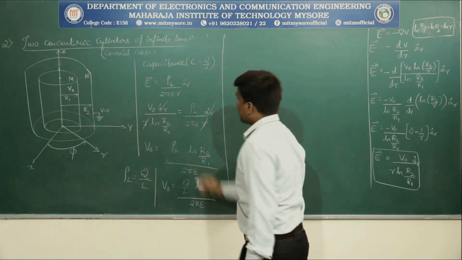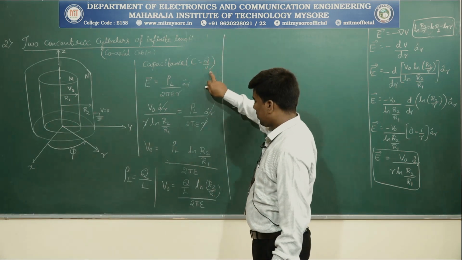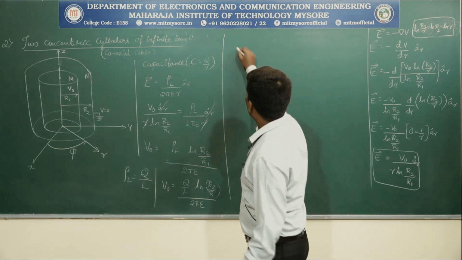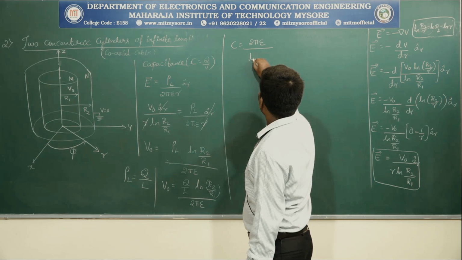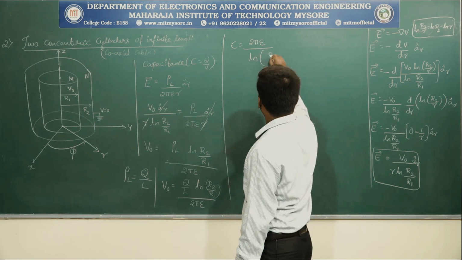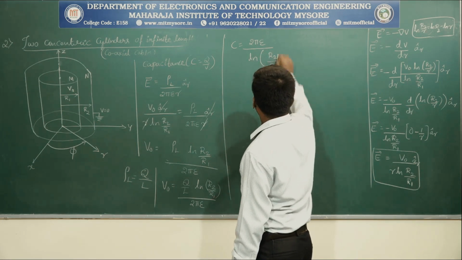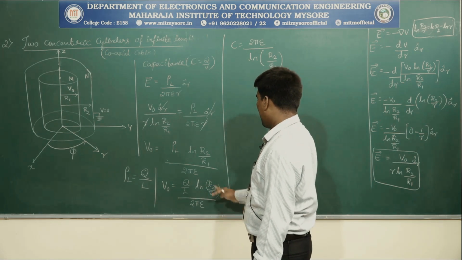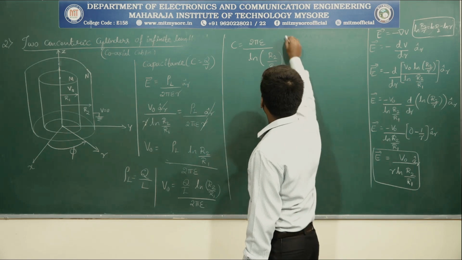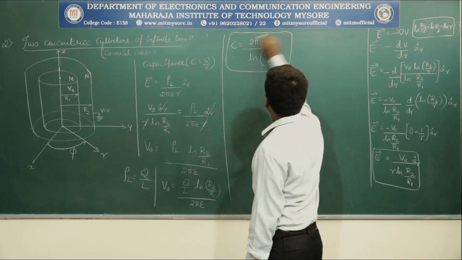Then we know that C is equal to Q by V naught. This can be written as C is equal to 2 pi epsilon divided by natural log of R2 by R1. This is the expression for capacitance C.